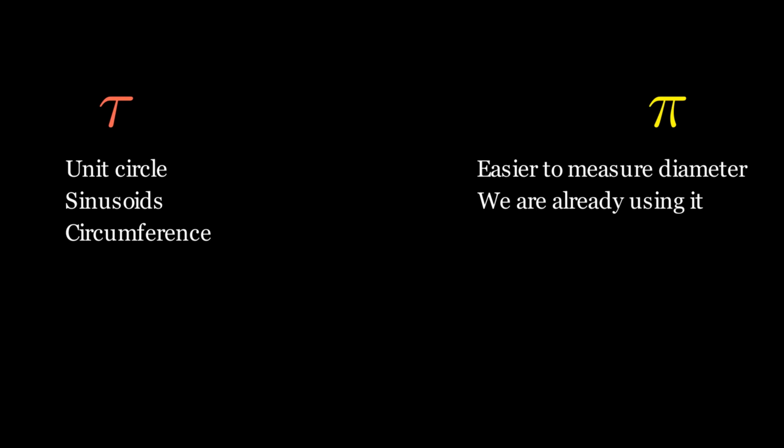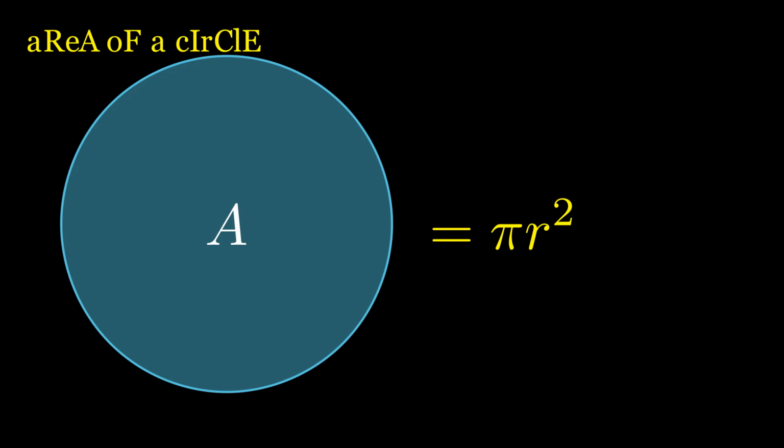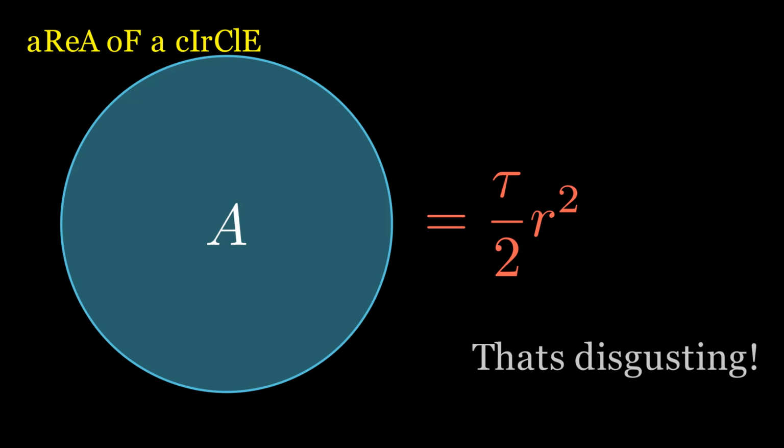But the main thing I would like to contend is their interpretation of the formula of the area of a circle. The standard formula for the area of a circle is pi r squared. In terms of tau though, it becomes tau over 2 r squared. And they claim that this is where the elegance of tau falls short, but is that really the case? I think the best way to introduce this defense is to first derive the formula.